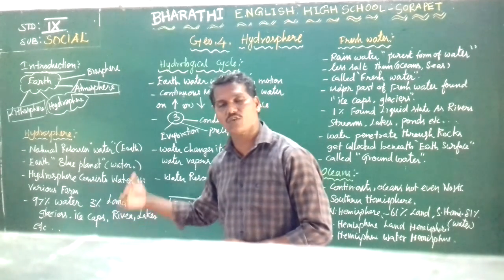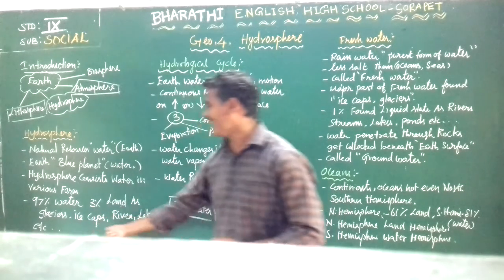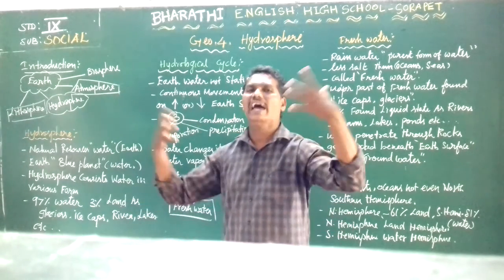And the other forms are glacier, ice cap, river, lake, pond, etc.